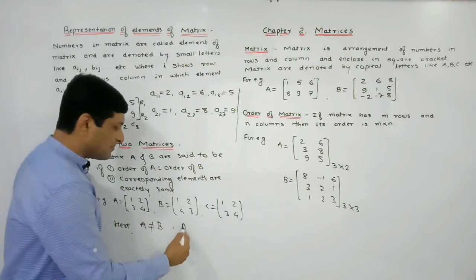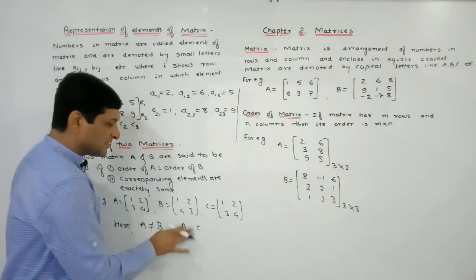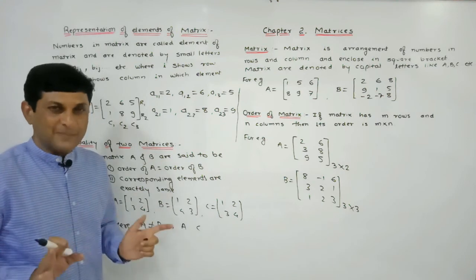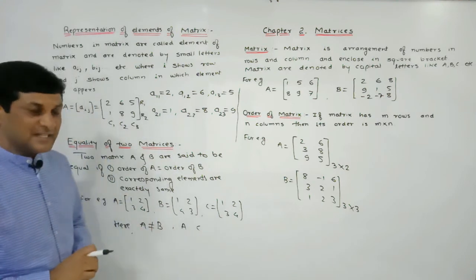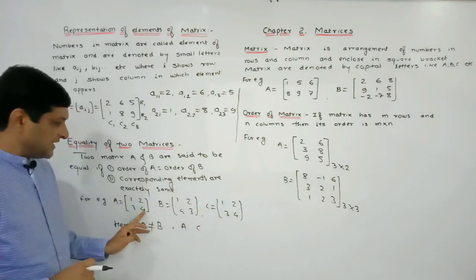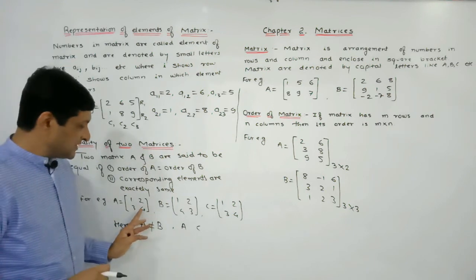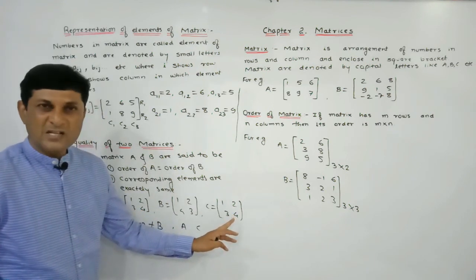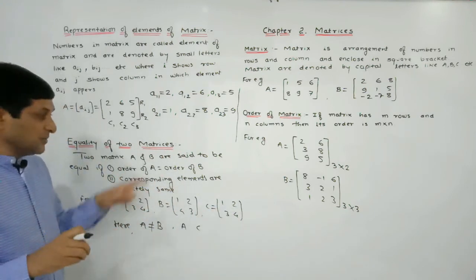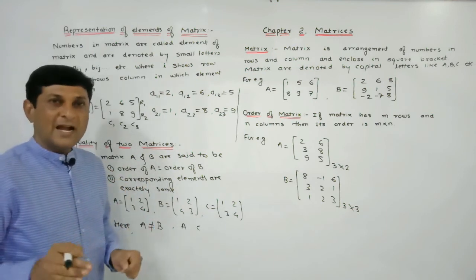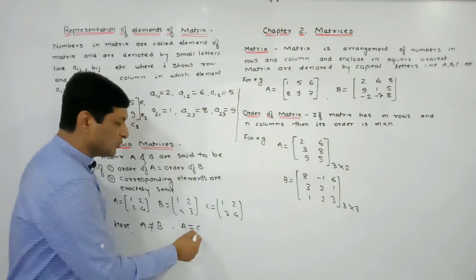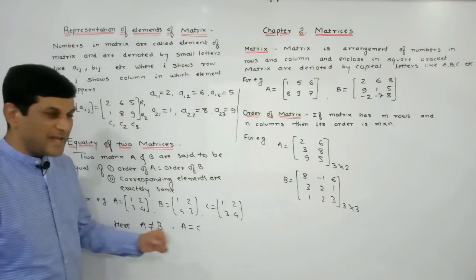Now compare the elements of matrices A and C and let us check whether they are equal or not. Here also we can easily observe that the order of both the matrices is the same. Now check whether corresponding elements are exactly the same or not. Just by observation, here 1, 1, 2, 2, 3, 3, and this element lies in what? Second row second column, which is that element 4. Here also the element of second row and second column is 4. Means corresponding elements are also exactly the same. And if these two conditions are satisfied, that orders are equal and corresponding elements are exactly the same, at that time we can say that 2 matrices are equal. And if 2 matrices are equal, it will be denoted by this notation.